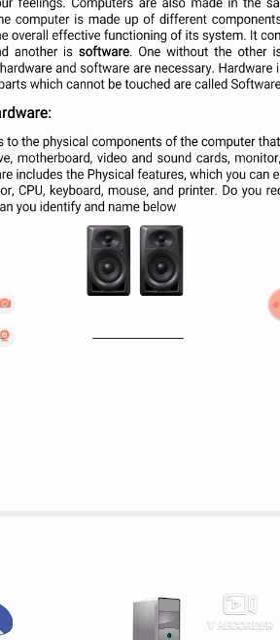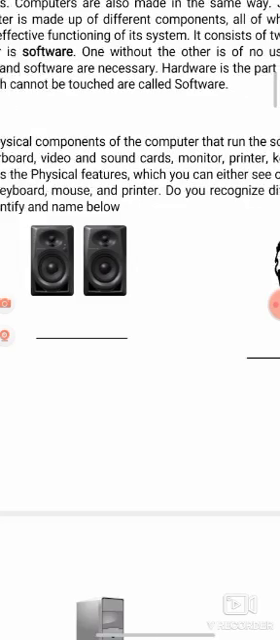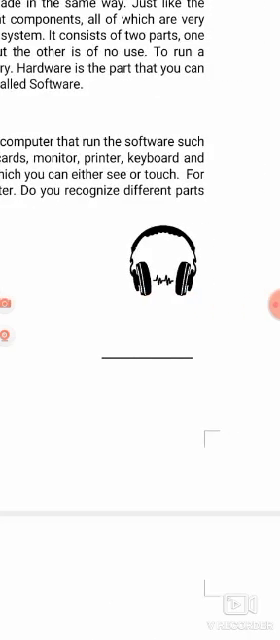Right below is the speaker. What is this? This is headphones. We can touch headphones, we can use headphones, and we can see headphones. So right below, headphones.